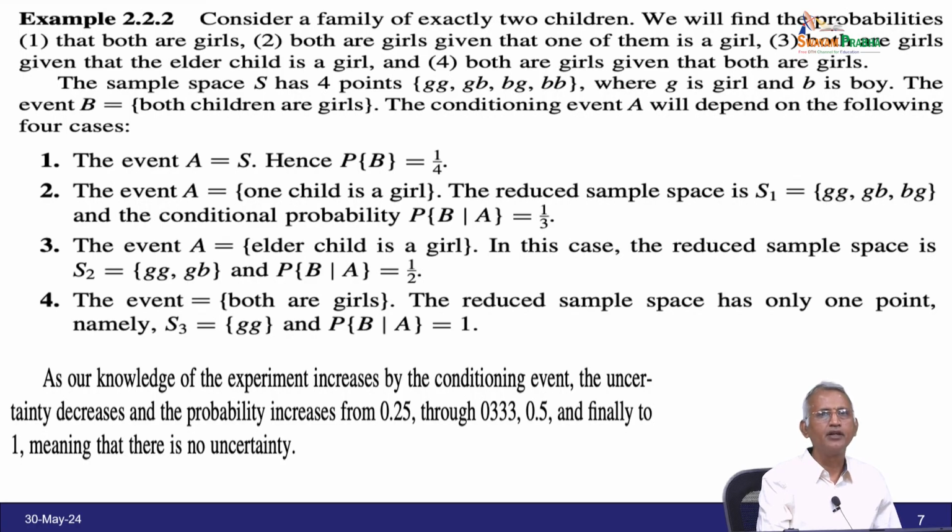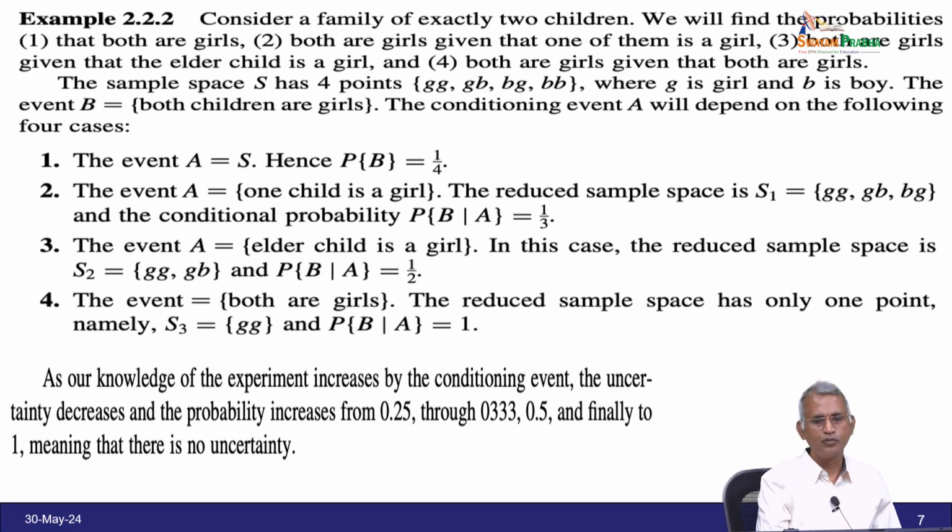Consider a family of exactly 2 children. We will find the probability that: first, both are girls; second, both are girls given that one of them is a girl; third, both are girls given that the elder child is a girl; fourth, both are girls given that both are girls. So, the complication we can think about. Now, the sample space has 4 points.